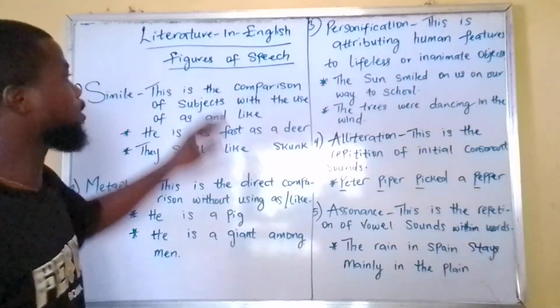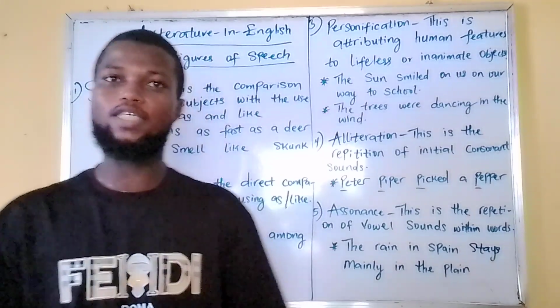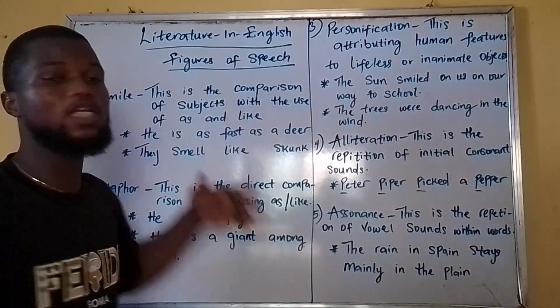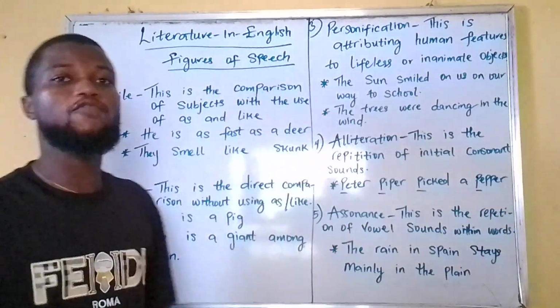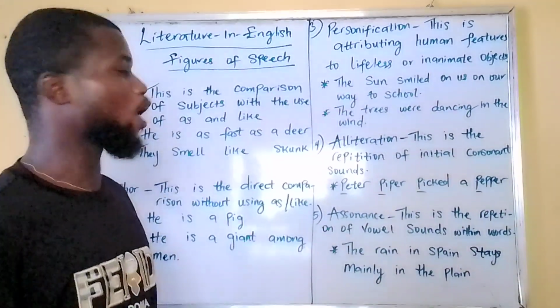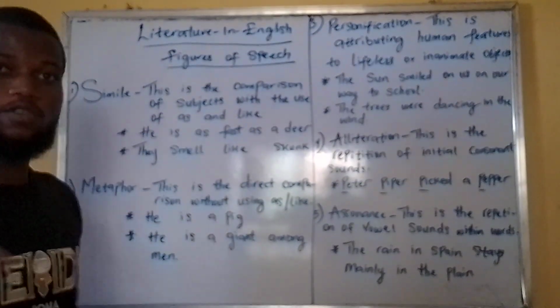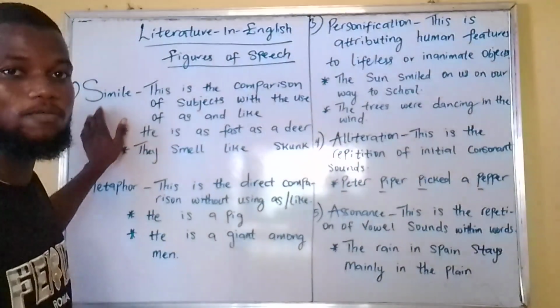And today we're looking at figures of speech and literature in English. In English language, we have what we call English literature, and here we have the figures of speech. Now, in these figures of speech, we have a lot of them, and we're going to talk about 5 today. The first figure of speech we're looking at is simile.